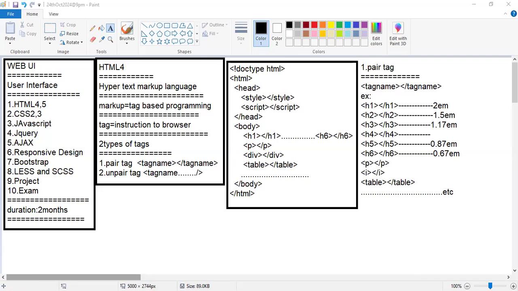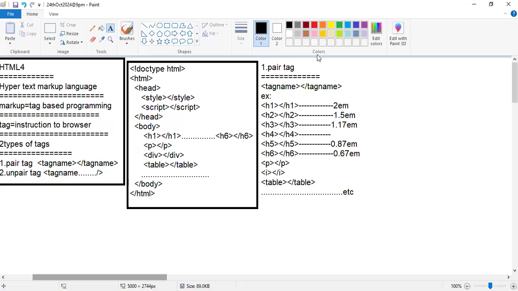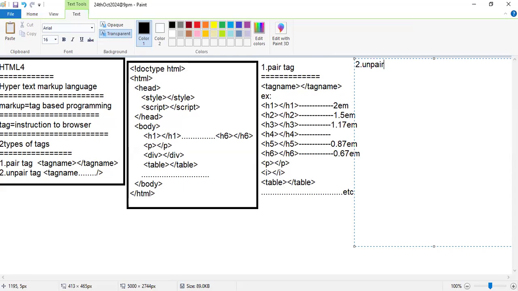Next I'm going for one more topic. It was about all pair tags. Next, the second category of tags is unpaired tags. Here is the list of unpaired tags. For example, image with SRC is used to display images, and the BR tag is used to display a line break.